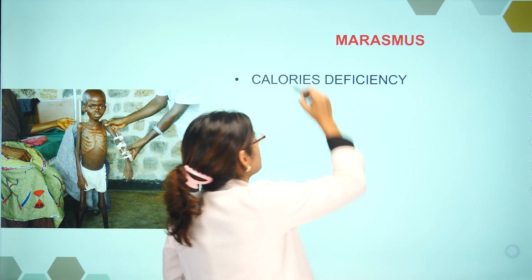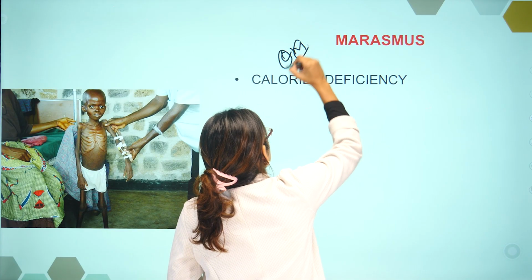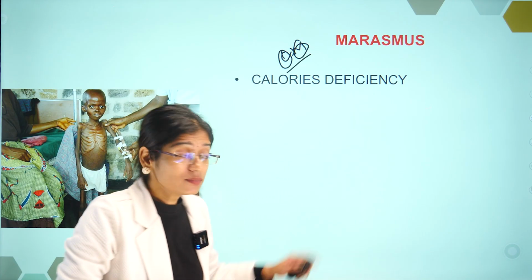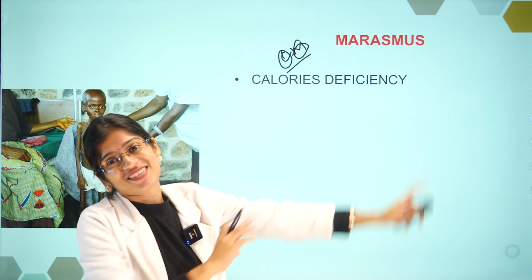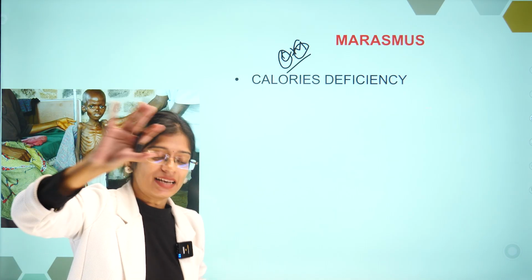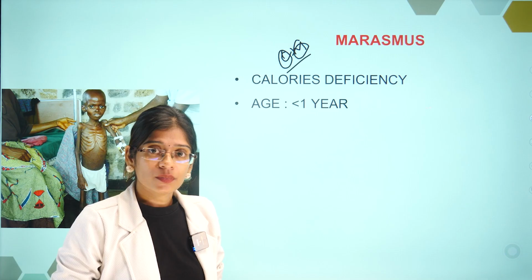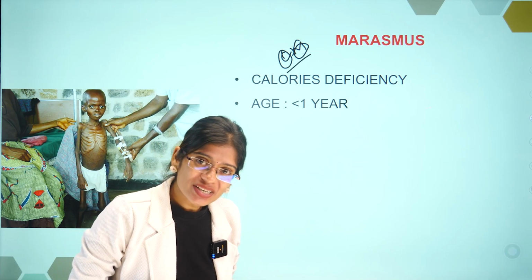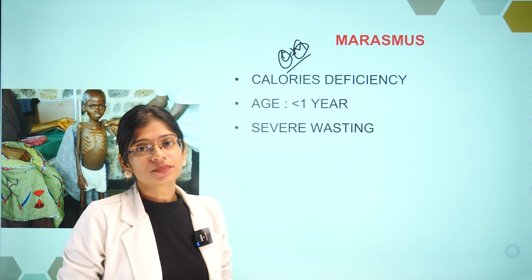Okay, you will remember Chief Minister, CM. C for calories, M for marasmus. So in marasmus there is going to be more of calorie deficiency, mostly seen in children less than 1 year.